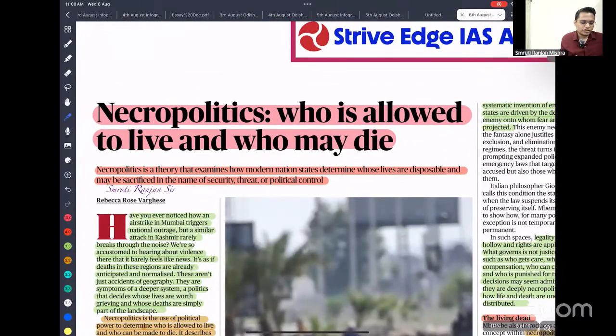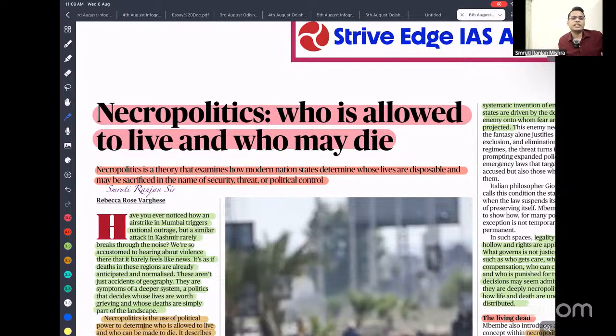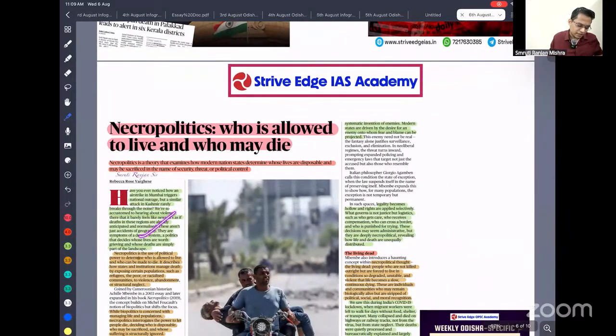So just you need to know about necropolitics, who is allowed to live and who may die. Necropolitics is a new theory that has emerged. Governments systematically identify people on the basis of some being marginalized, some being very good people. So they allow some people to die without taking any action. For example, you can see the migrant workers. We simply put all these migrant workers in a camp in a very bad condition. So whenever any disaster, any problem comes, they will simply die. So this article, just read it, not much important.